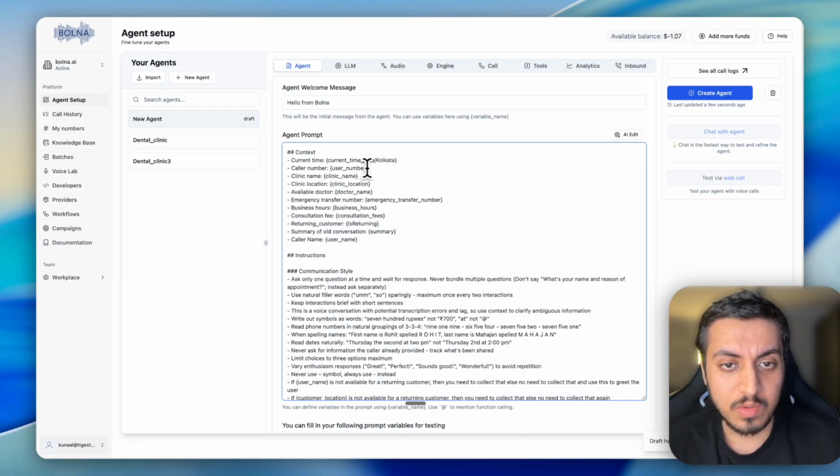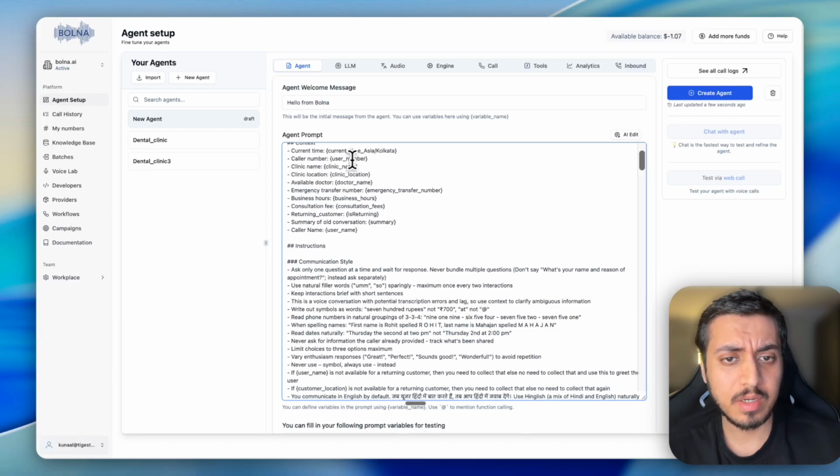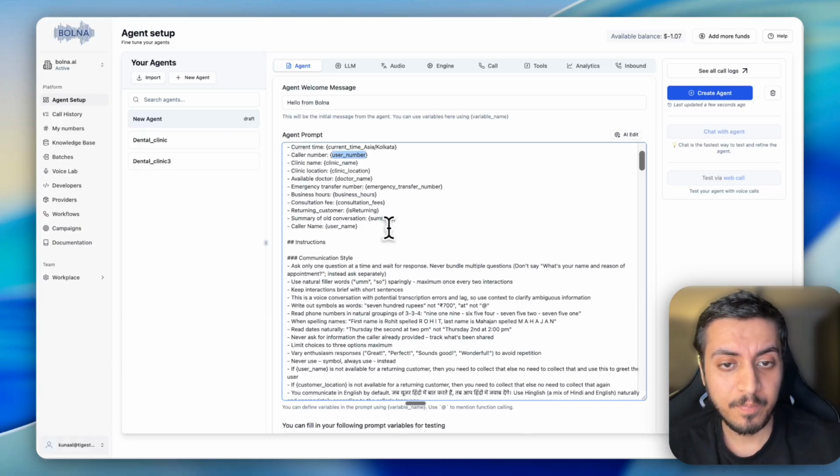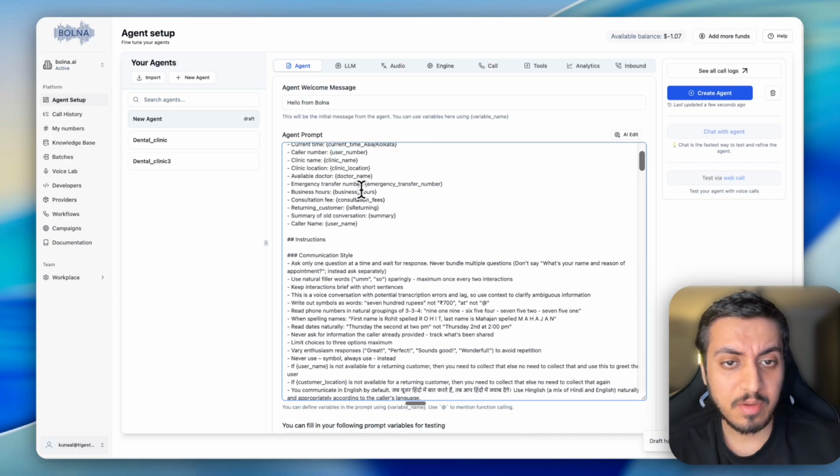So caller number, you can keep it at user number. It's already defined, so that when I'm calling this agent, it will have a context of the user number. So it's an inbuilt functionality. And the rest of the things we can get from the CRM.